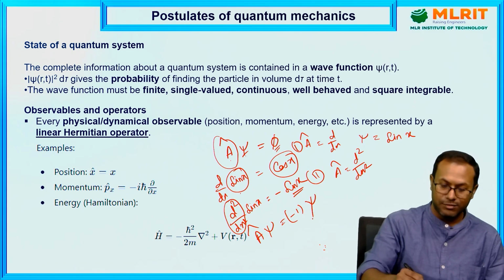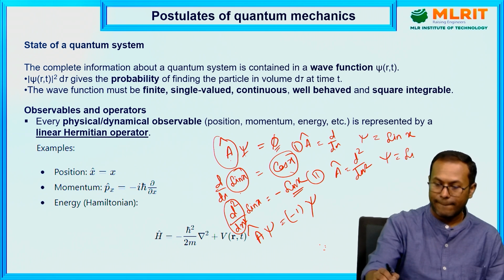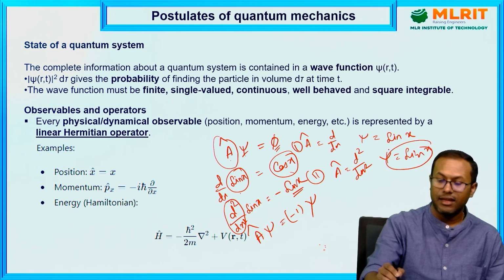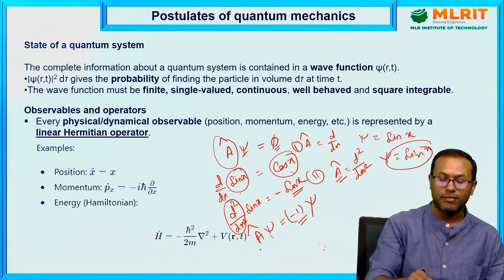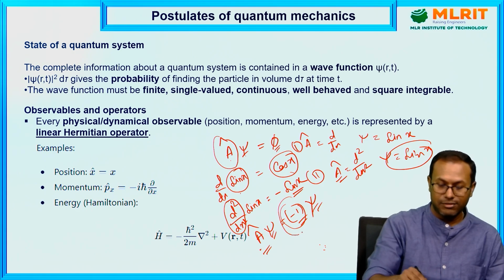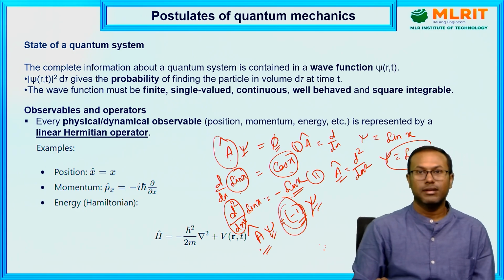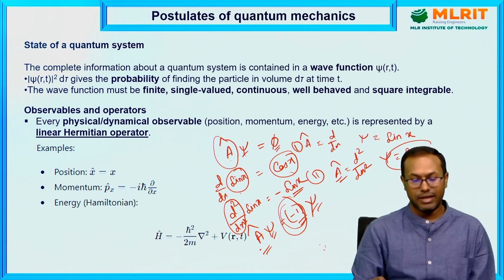So in this case, sin x is an eigenfunction of this operator, having some value that is called the eigenvalue. If the operator operates on a wave function and gives the same wave function along with some value, then this wave function is called an eigenfunction of this operator, and this value is called the eigenvalue of that operator. Okay, so these are some points. What is a Hermitian operator? What is an eigenvalue? What are eigenfunctions?